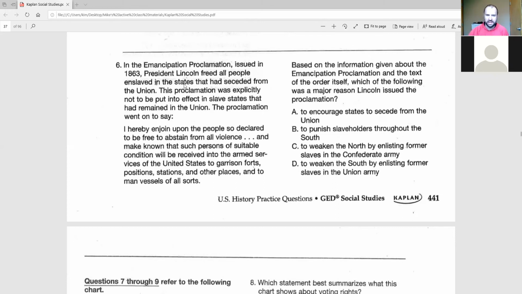That's what this is saying, that any slave that wants to can join the Union Army and fight against the Confederacy, right? Which sounds pretty good, to fight against the people that were keeping you as slaves. So the major reason that he issued this order was to hopefully weaken the South by allowing slaves to join the Union Army. So D is the best answer there, okay?